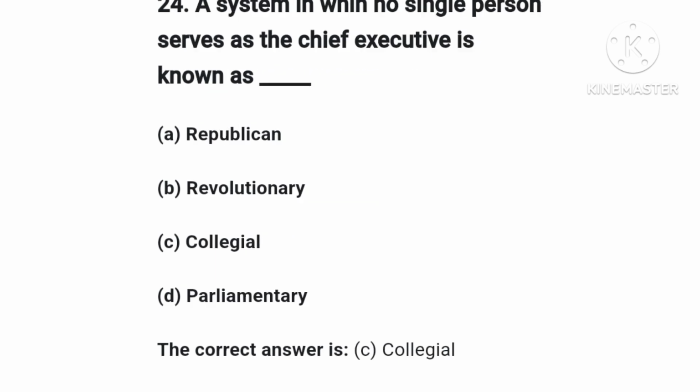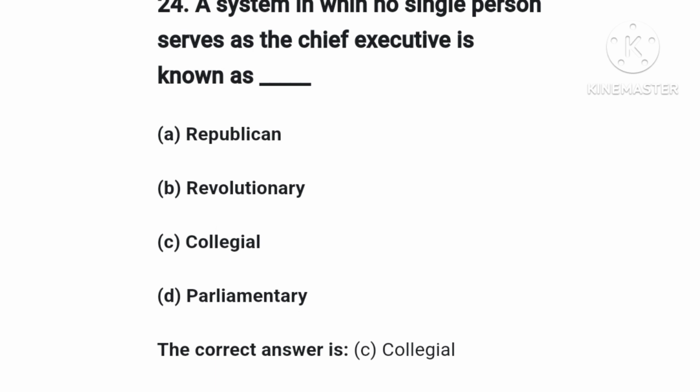The question is, a system in which no single person serves as the chief executive is known as. Option A, Republican. Option B, Revolutionary. Option C, Collegial. Option D, Parliamentary. Let's explain the items we have in the options.